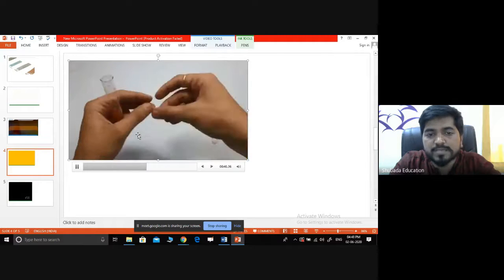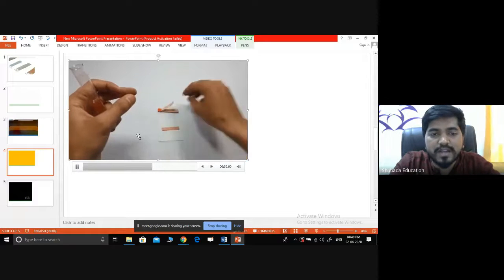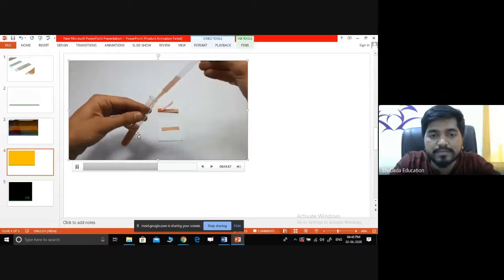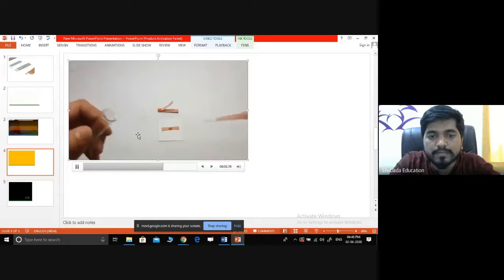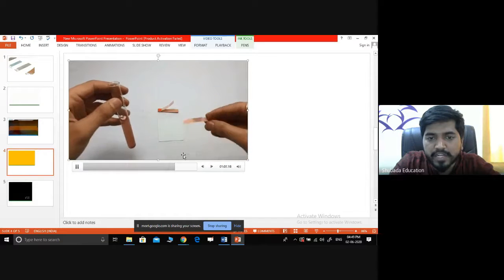If the litmus paper turns blue, it proves that the metal has rusted, and that it is basic in nature. You can see this litmus paper turning towards blue color.